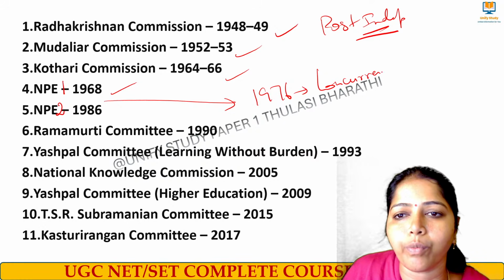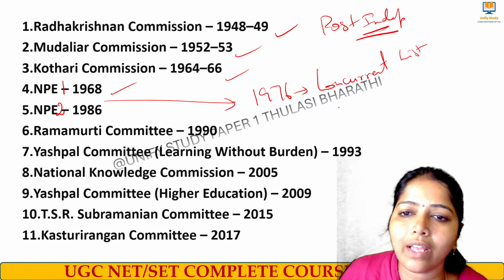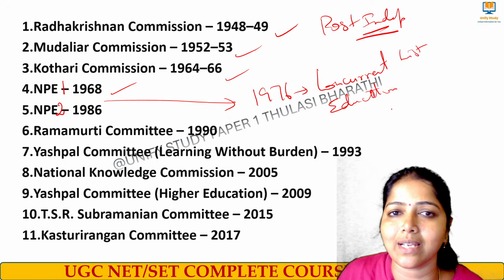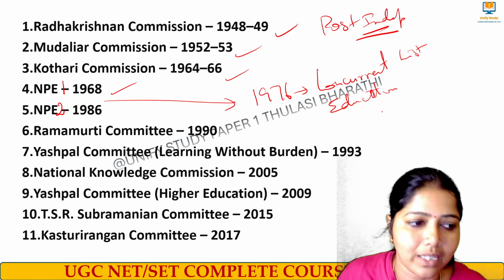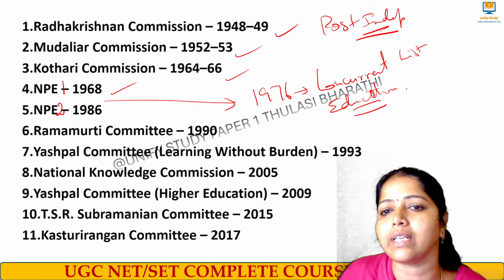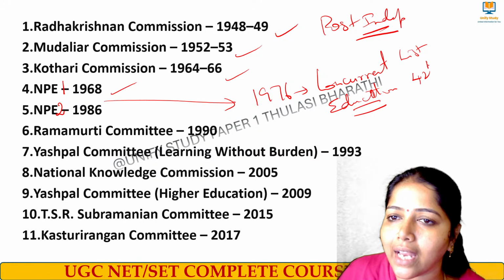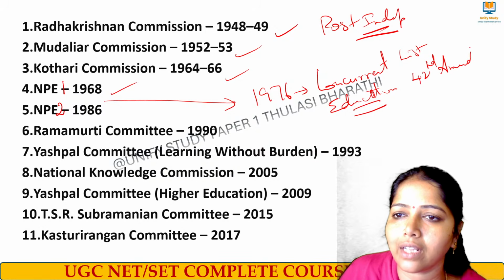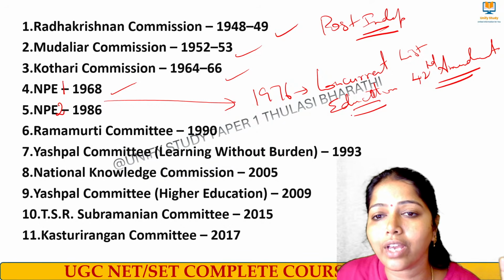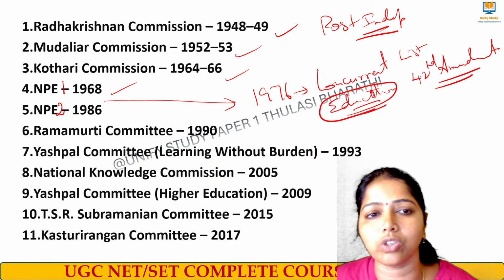Note it down in your notebook: education was added to the concurrent list, where both the central and state governments can take decisions on education. It was added in 1976 under the 42nd Amendment.